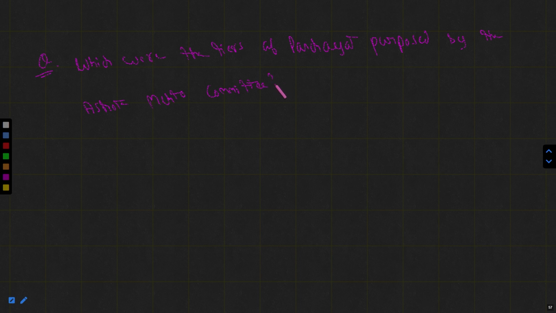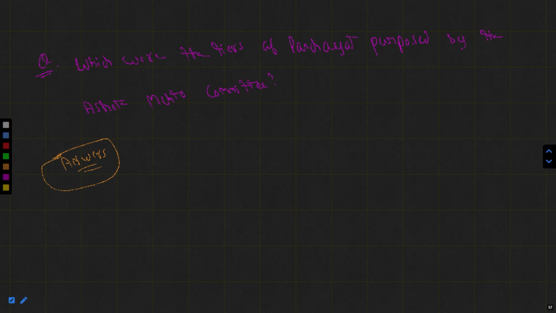We know that the Ashok Mehta Committee proposed two tiers, but what was the name of those two tiers, or what was the label, you can say. You again have 20 seconds to think and answer, then I will give you the answer. So your time starts now. 1, 2, 3... 20.